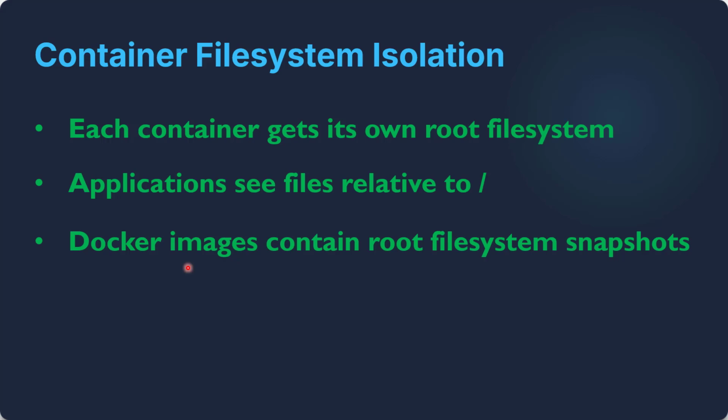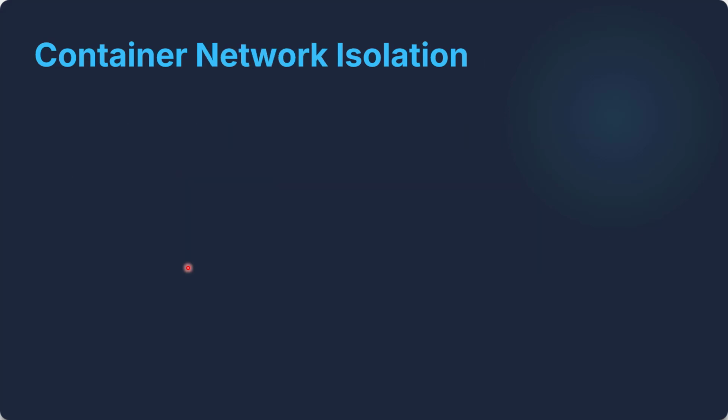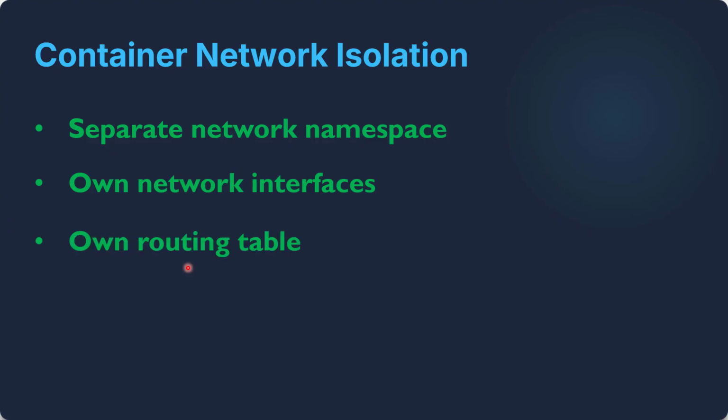Now let's look at networking as well, because containers also need networking. And this is handled using network namespaces. Each container gets its own network stack. That means its own interfaces, its own routing, and its own IP address. From inside the container, it feels like it has its own network, and in practice, containers are connected using virtual Ethernet pairs or Linux bridges. These allow containers to talk to each other and to the outside world. It's similar to the demo we did in our previous video, where we established network connectivity between the host and the network namespace using virtual Ethernet. If you haven't watched that video, I would recommend checking it out to get a better understanding of network namespaces.